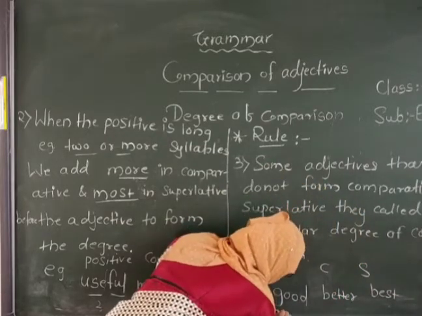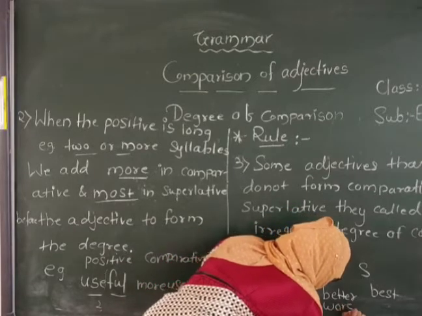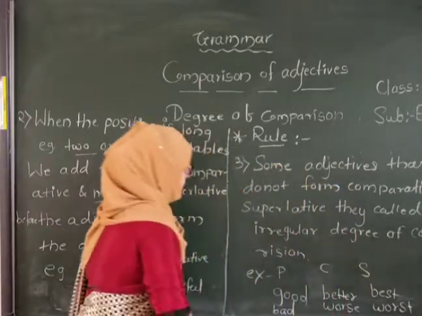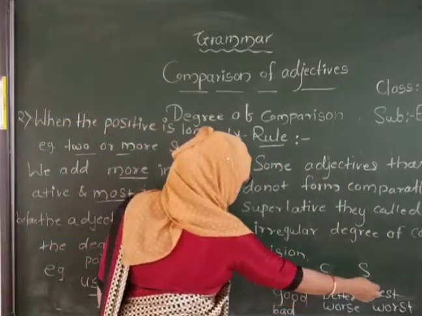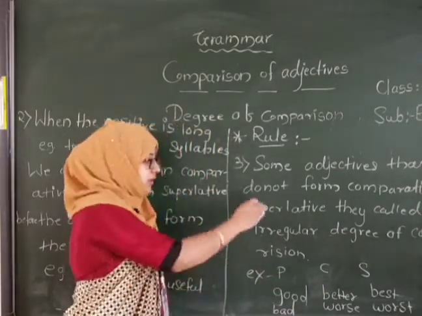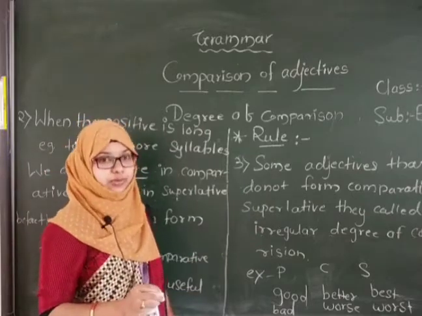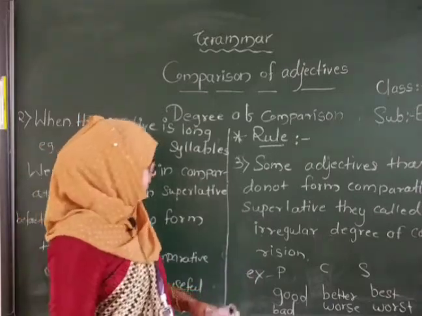One more: bad, worse, worst. These are the 2 examples. This is totally changing its form. These adjectives are called irregular adjectives. In your textbook you have this small column.